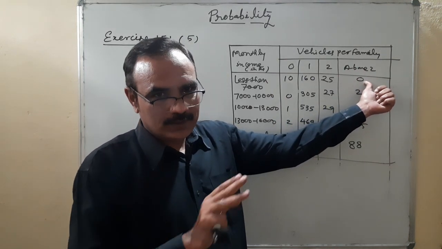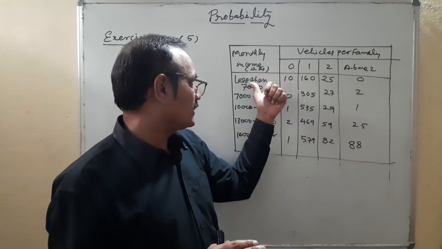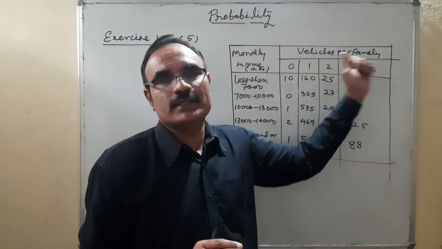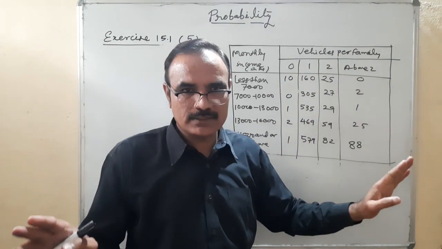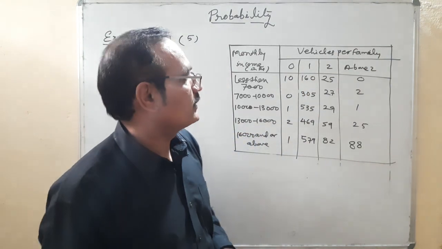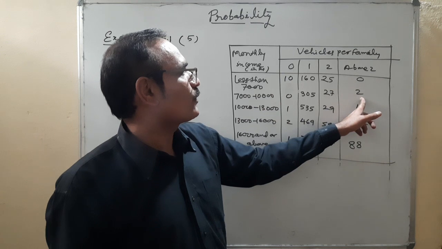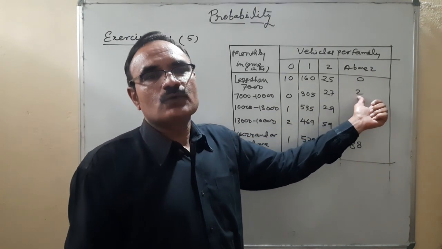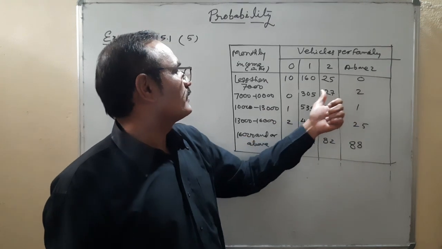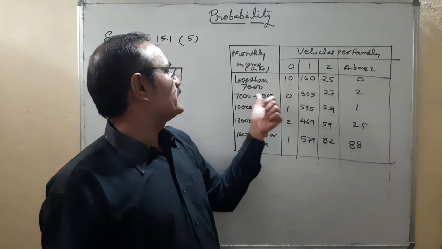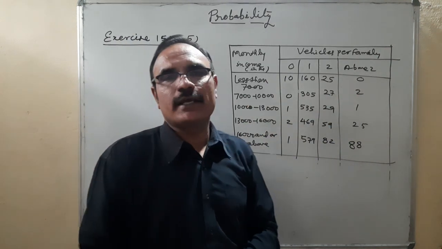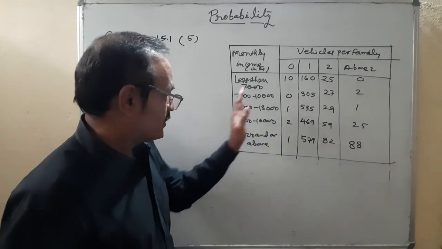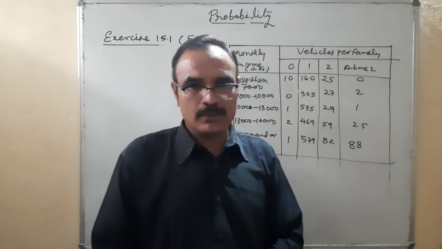What does it mean? There is no family whose income is less than 7,000 and which has more than two vehicles. Such a type of family is not present in that locality. Like two, what does it mean? Above two vehicles, that means two or three vehicles, having two families, their income is 7,000 to 10,000. So this is the list. Okay, this is the complete table. I hope you have understood the table.